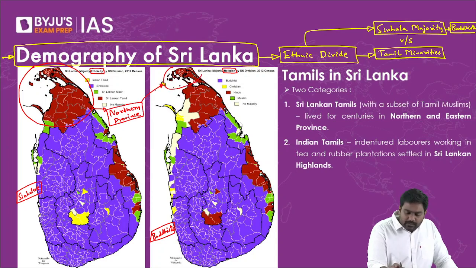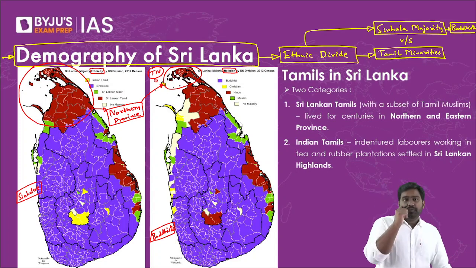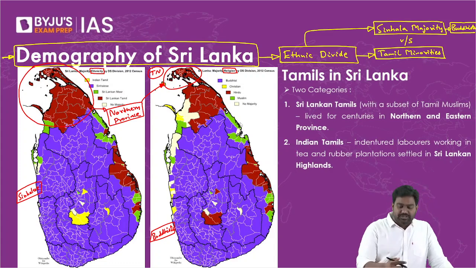This is the Jaffna Peninsula, which is very close to the coastline of Tamil Nadu. From Rameshwaram, you can see Jaffna. If you've been to Rameshwaram, you can see Sri Lanka on the other side. It's that close. So this is the Jaffna region, which is very, very close to Tamil Nadu. We share very close, deep-rooted links with this region, and this is the northern province. Then this here is the eastern province.